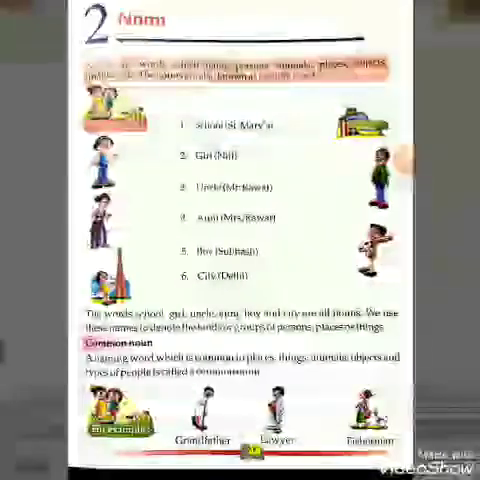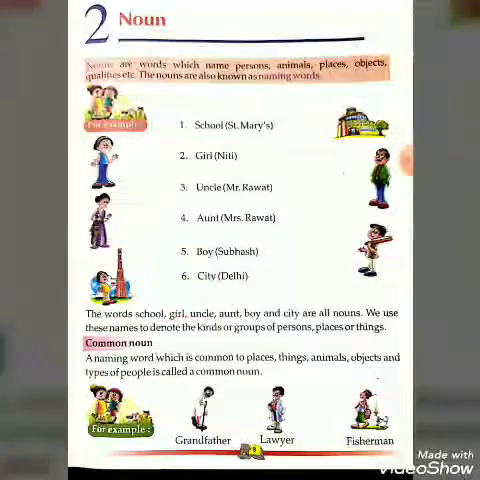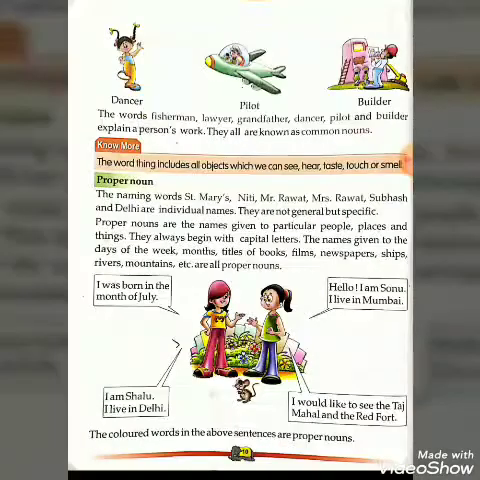Here you can see grandfather. It is your grandfather, my grandfather, your friend's grandfather. They are common. Lawyer, whether it is a girl or a boy, they both are called lawyer. And fisherman, dancer, pilot, builder. They explain a person's work, that they are dancer, pilot, builder. They are common. That's why they are all known as common nouns.